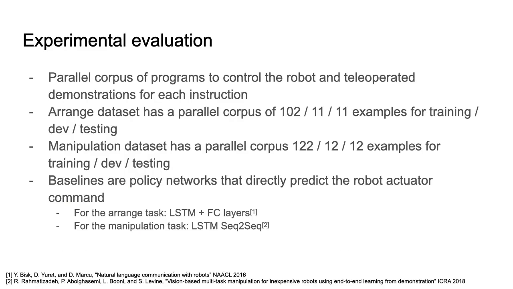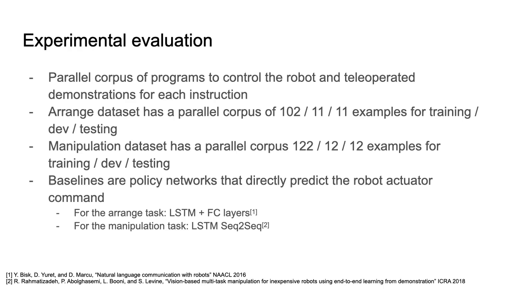To evaluate our program synthesis approach, we collected a parallel corpus where for each natural language instruction, we have an expert write out the program to control the robot and accomplish the specified instruction. And we also had an expert teleoperate the robot to accomplish the specified instruction. So the arrange dataset has a parallel corpus with about 100 training examples and 11 test samples. The manipulation dataset likewise has 122 training samples and 12 test samples.